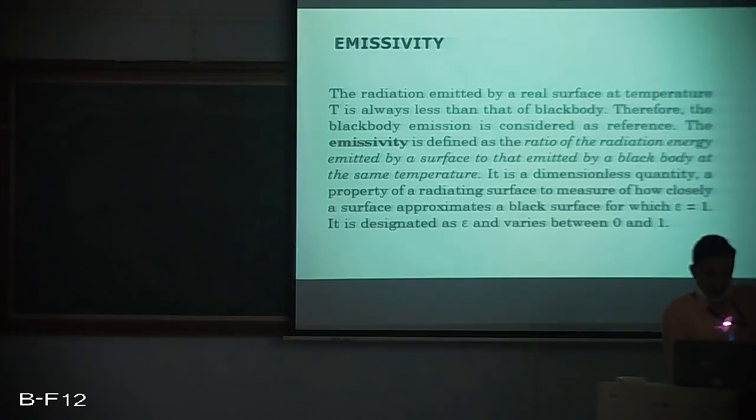So emissivity, if you compare the emissive powers of a non-black body to a black body, that comparison itself gives a ratio, and that ratio is usually less than 1. And when we take that ratio, which is a non-dimensional entity, that itself is called emissivity. So emissivity for a black body would be 1, and emissivity for any body which is not black is somewhere between 0 and 1. Of course, we have very few substances with an emissivity of 0, which we aren't aware of.